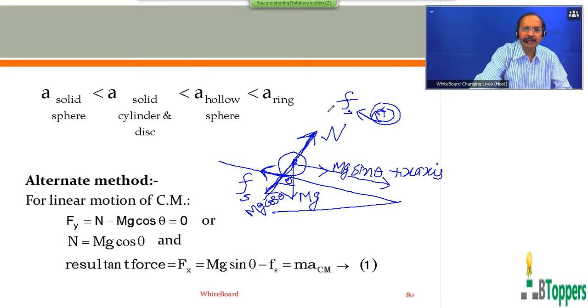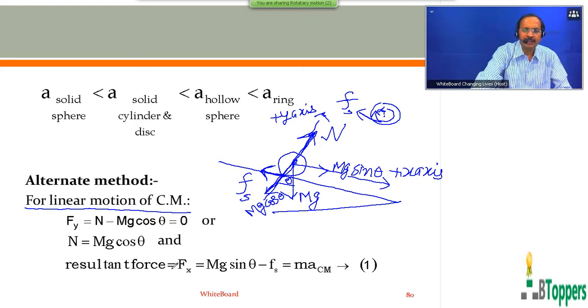We can choose a direction parallel to the inclined surface, which is the direction of the motion of the center of mass of the rolling body, as the x-axis. The direction perpendicular to the inclined surface is the y-axis. So for the y component of resultant force on the body, we can write Fy equal to N minus mg cos theta, that is 0. That is, we are writing the equations of motion for linear motion of center of mass, considering the translatory motion. Or the magnitude of normal reaction, we can write mg cos theta.